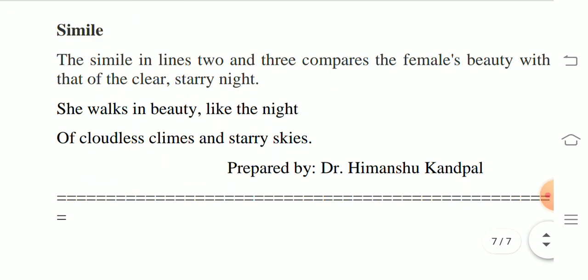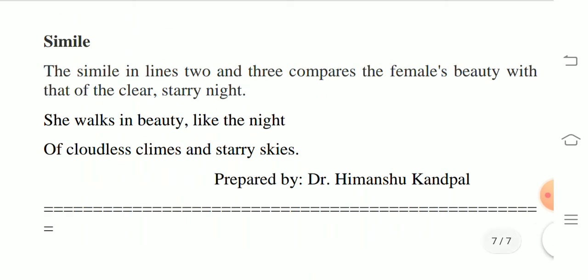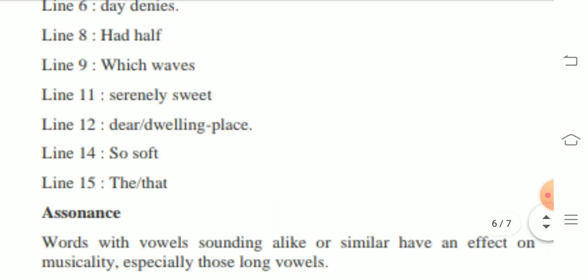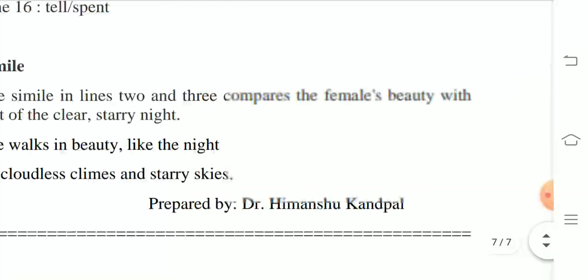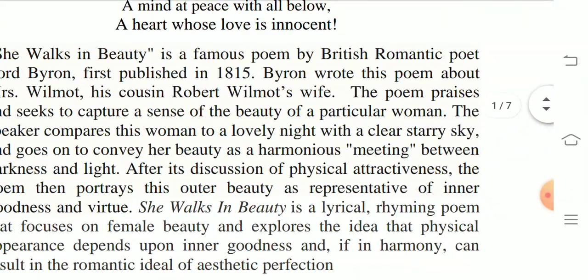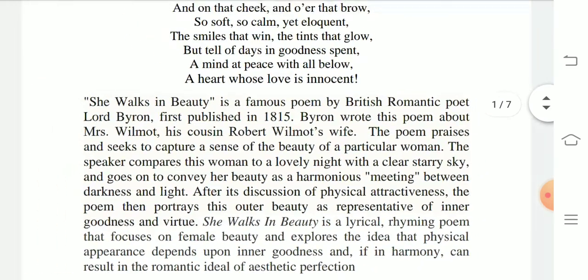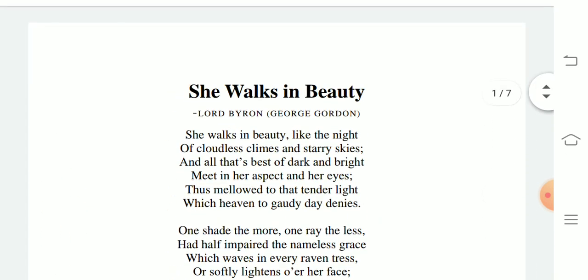Then there is a use of the simile in the poem. The simile in lines 2 and 3 compares the female's beauty with that of a clear starry night. She walks in beauty like the night of cloudless climes and starry skies. This is all about the poem. She Walks in Beauty like the Night, which is written by the famous British romantic poet George Gordon, Lord Byron.